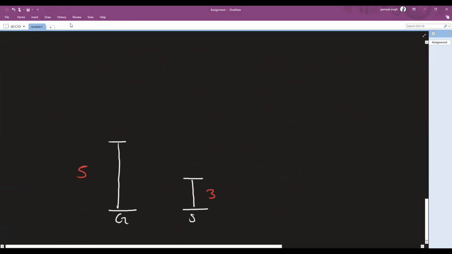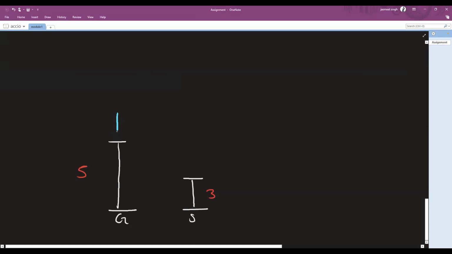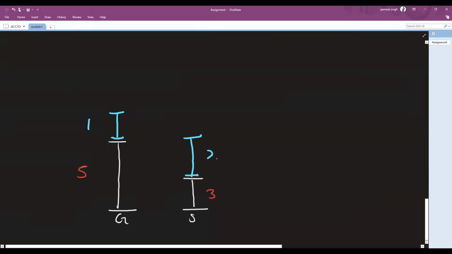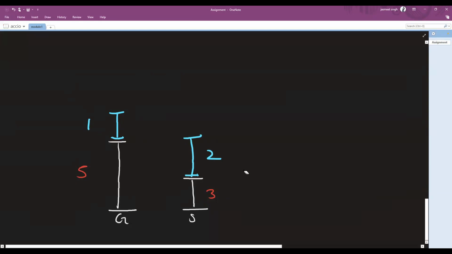Now, let's also talk about the velocity difference, right? Let's talk about velocity. Velocity is, let's call it 1, and let's call it 2. So this is the velocity of 1, this is 2, right? So you can see initially the height of Jian is 5, the height of Sonya is 3, right? And velocity is 1 and 2, right? The incrementing velocity, the change that I will be getting, right? Acha, this is the state.